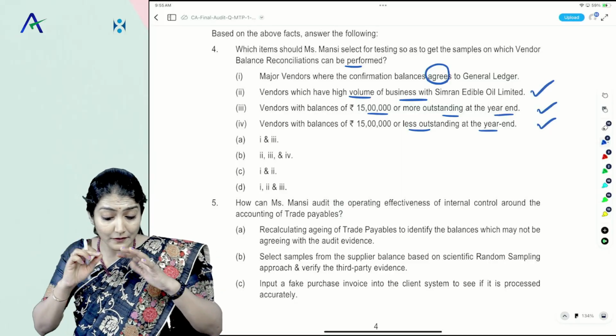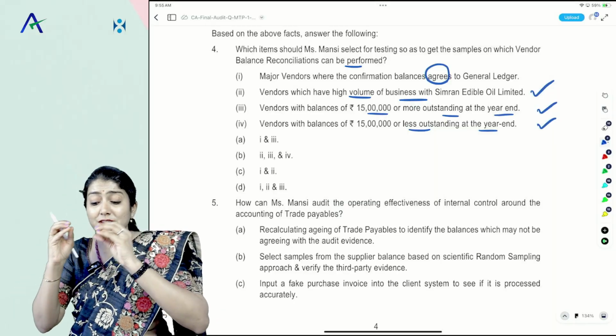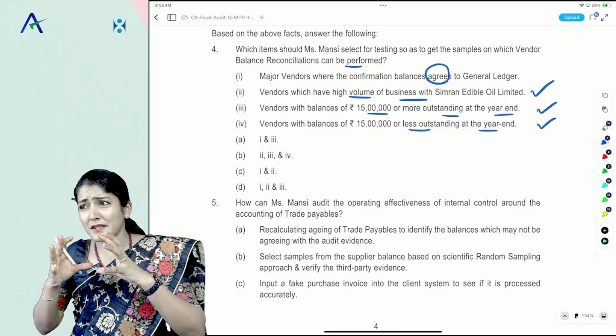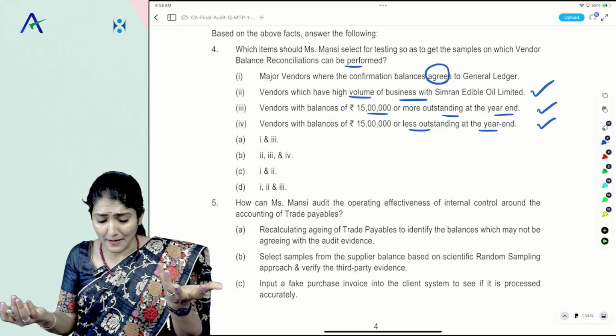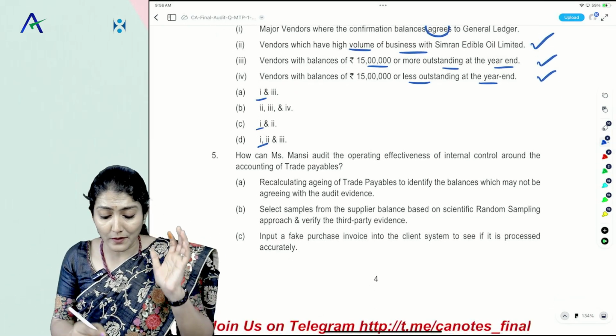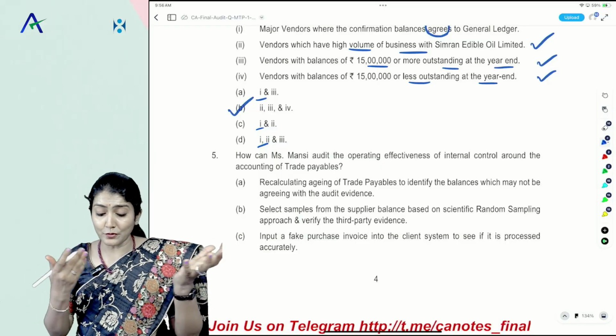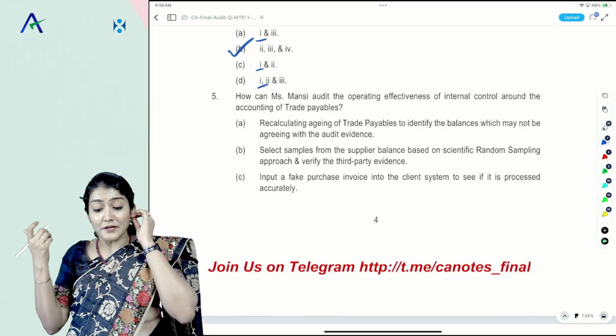Okay, right. So another way: major vendors where the confirmation balance agrees to the general ledger. If it agrees to the general ledger, you may decide not to select that as a particular sample. So wherever option 1 is there, we don't want that as an option. So what remains with us is B: 2, 3 and 4, right? 2, 3 and 4. Okay, right. Now coming to the next one.